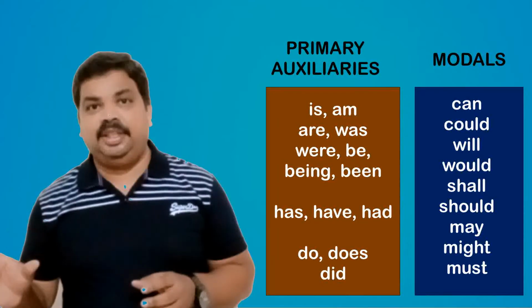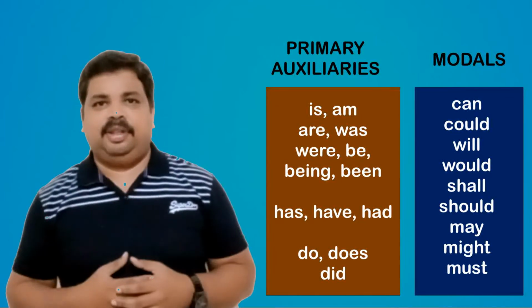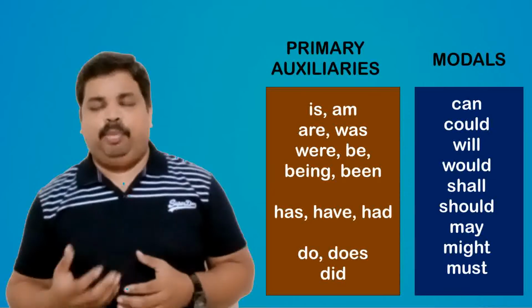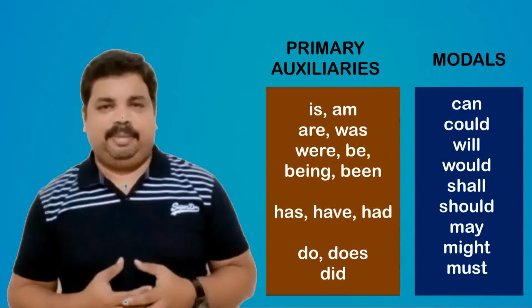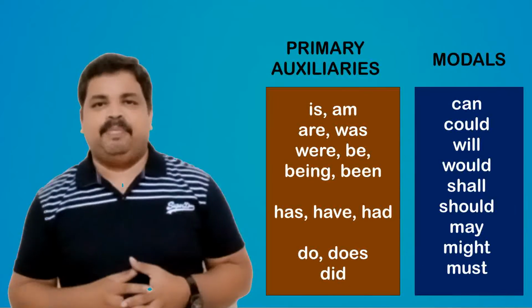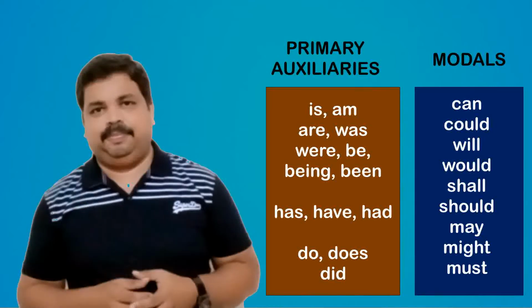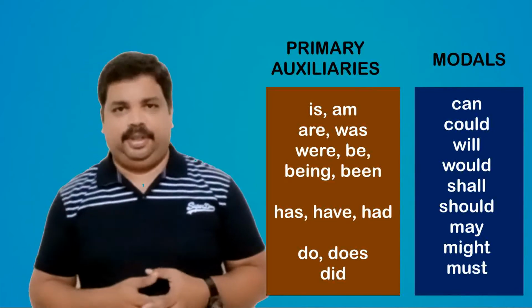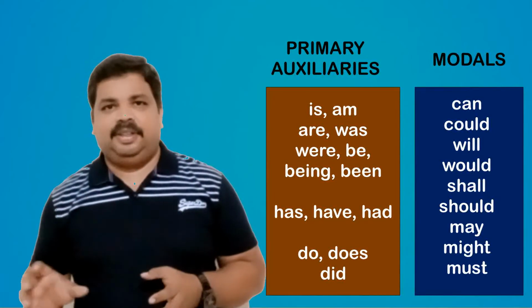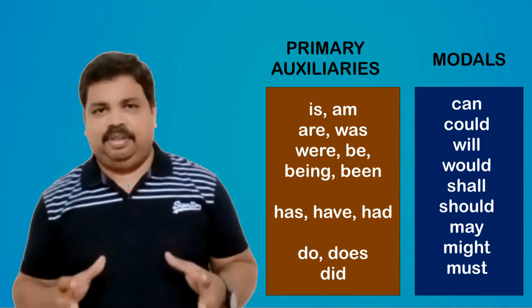And in addition to these 9 modals, even some of the advanced grammar books or websites and grammarians consider ought to, need to and dare to as 3 more additional modals: ought to, need to, and dare to. So anyway, keeping these three aside, we have 23 auxiliary verbs, 14 primary auxiliary verbs, and 9 modals.